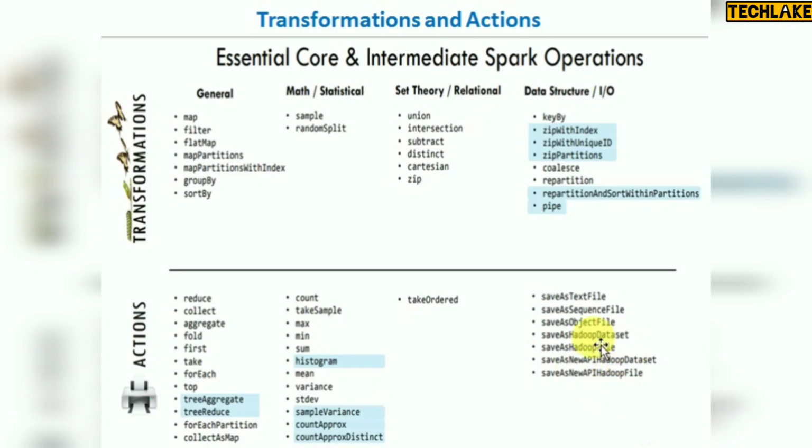These are different formats you can use for saving. These are actions. And transformations related to indexes and partitions, like coalesce and repartition. We can use all of these. Same thing for general ones: filter, map, flat map, map partitions, group by, sort by. These are all related to transformations. Same thing for actions: reduce, collect, aggregate, fold, first. The first record it will display like this.